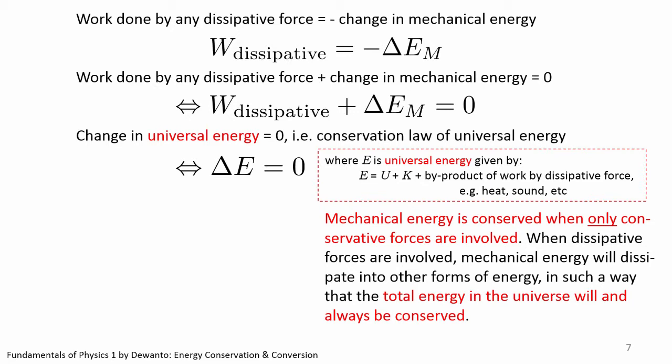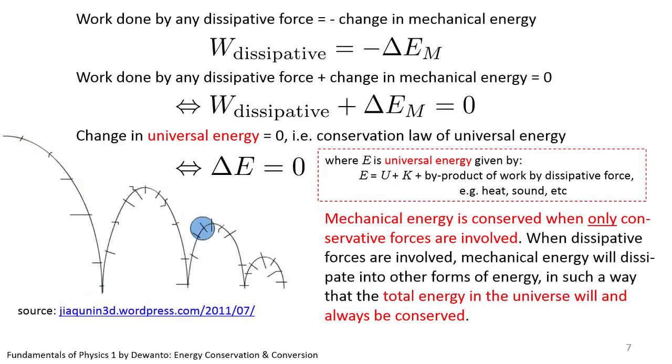A simple phenomenon, say a ball being dropped. You would likely see the ball behave as shown. If we are to plot its trajectory, it can easily be seen that every time the ball hits the ground, a certain fraction of mechanical energy is converted into heat, sound, and even the deformation of the ball requires energy. As a result, the kinetic energy and potential energy of the ball keep decreasing as indicated by the decreasing maximum height. It will eventually come to a halt as expected.